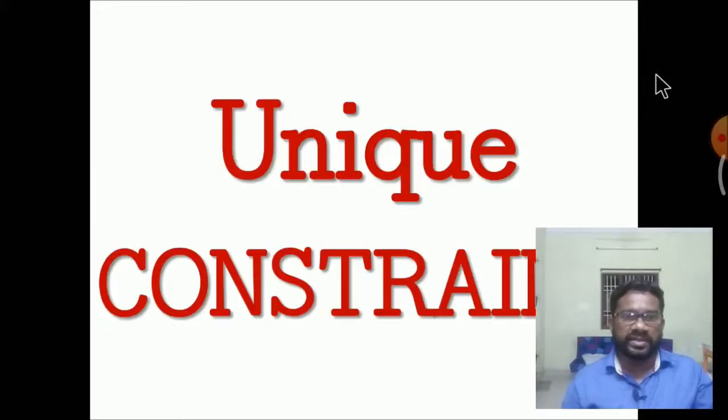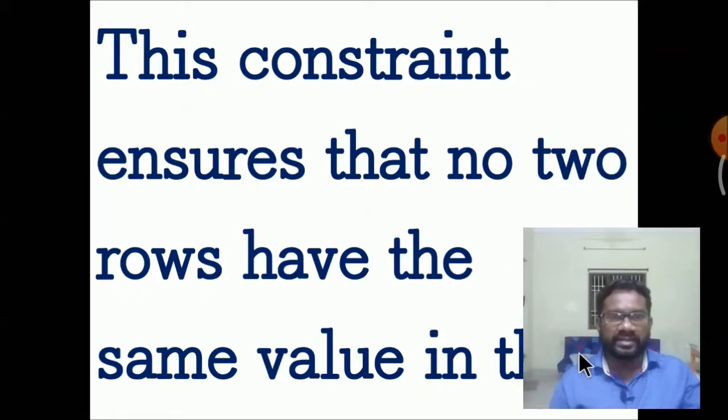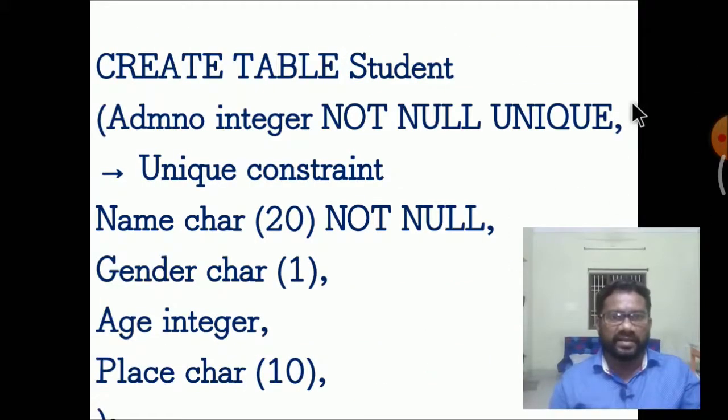Unique constraint. This constraint ensures that no two rows have the same value in the column. Creating a student table with admission number as unique, and name. Integer values should be declared in the integer part.